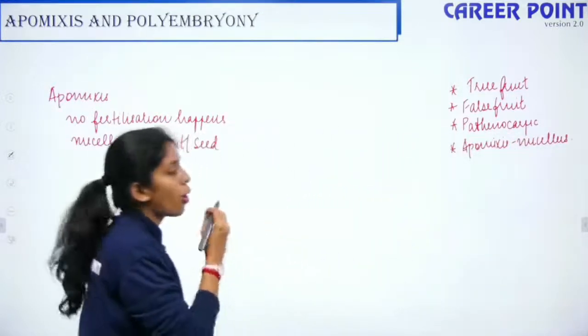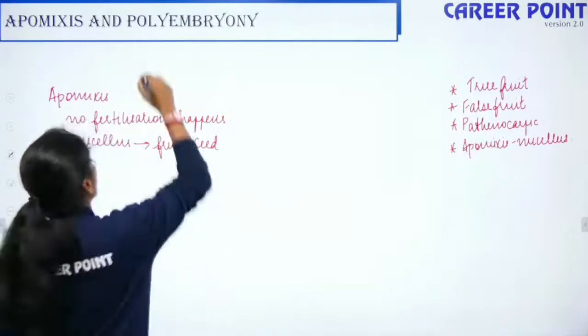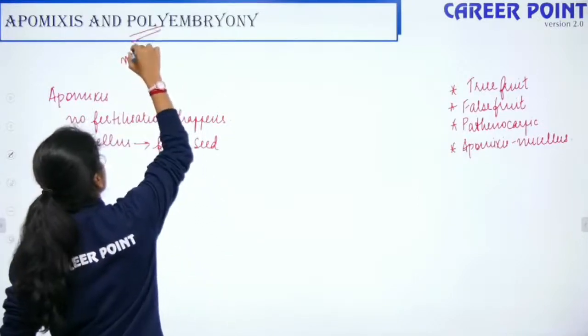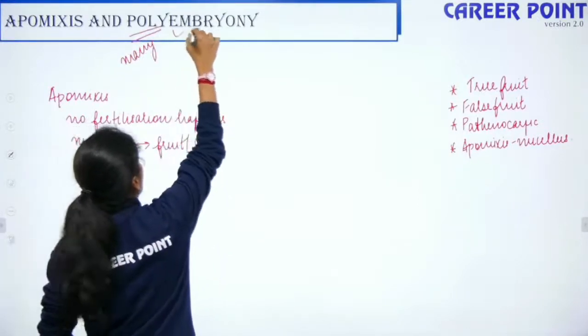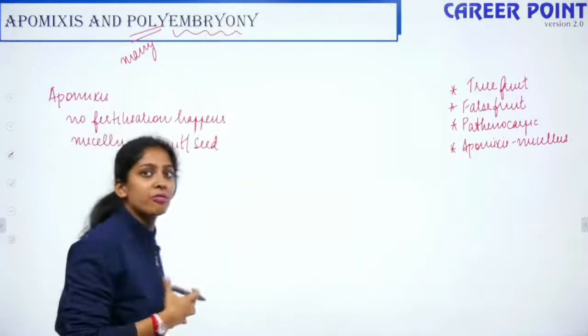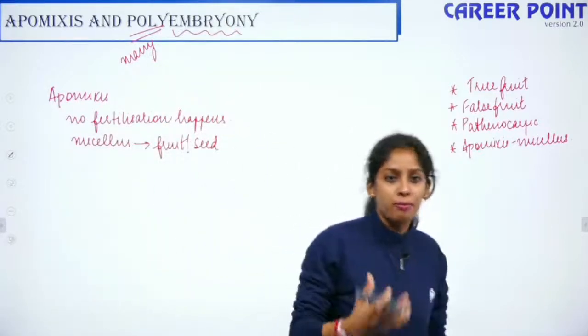Now what is polyembryony? Poly is many, embryony is embryo. So when you have many embryos, that is polyembryony.